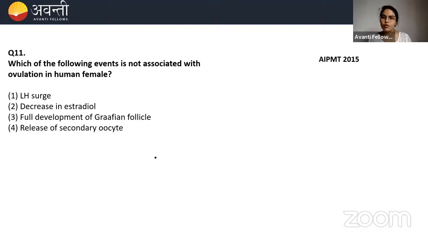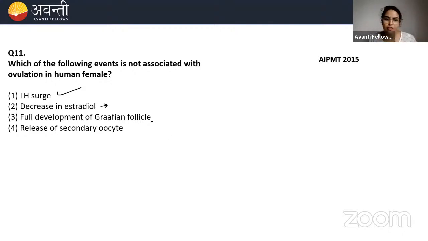But what is ovulation? Ovulation is the release of secondary oocyte or egg from the ovary, right? So during that process, there is an LH surge. Decrease in estradiol is nothing but estrogen. Estrogen is estradiol, beta. Don't get confused in this. Both are one and the same. Actually, estradiol is the group of hormones in which estrogen comes. Okay, I have answered your question. Estradiol will have not just estrogen but many more hormones together. But in your syllabus, what you need to remember is that estrogen is estradiol.